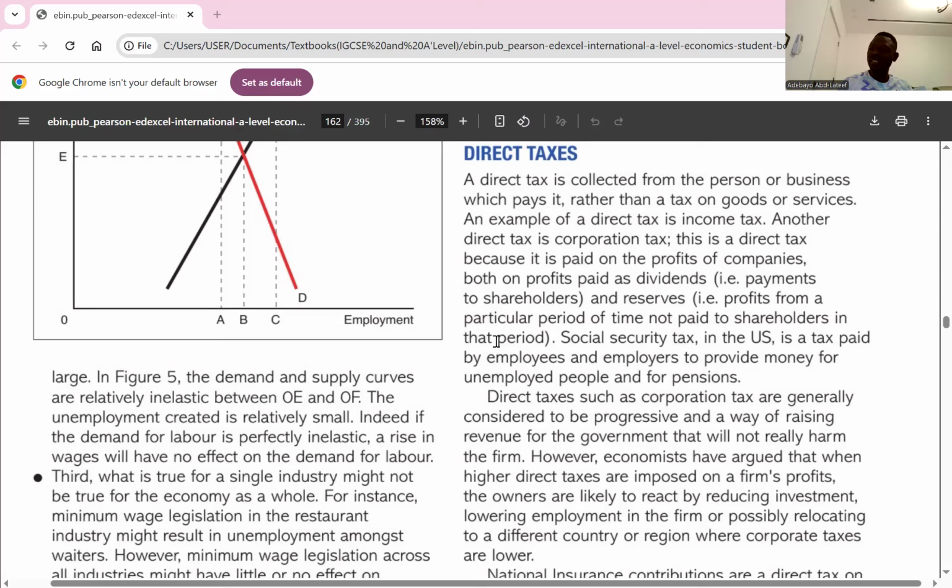Tax and transfer system as a whole can temper increasing inequality in market incomes, leading to a more stable and equitable distribution of disposable income. So income distribution, which is also part of direct taxes, brings about progressive taxation and reducing inequality. Tax and transfers are ways in which you can make sure that the wage rate is stable within the economy. If the wage rate is stable within the economy, it means disposable income would increase.